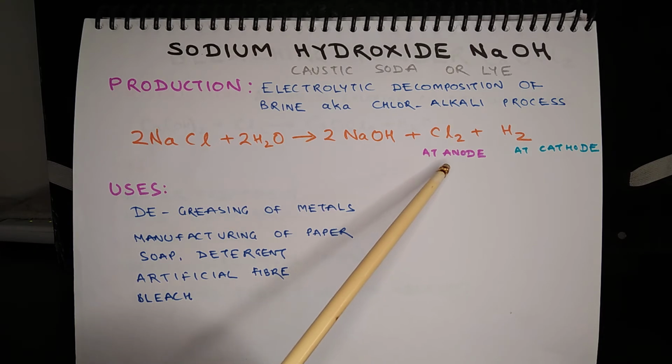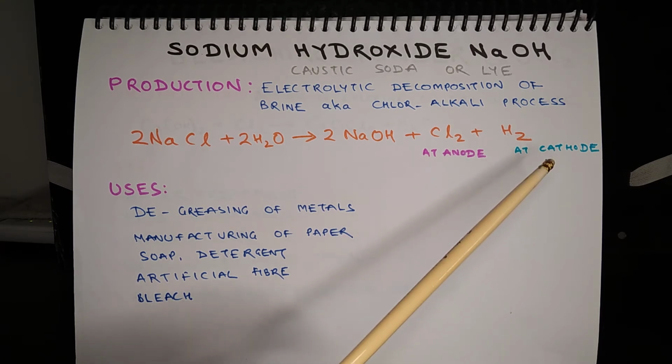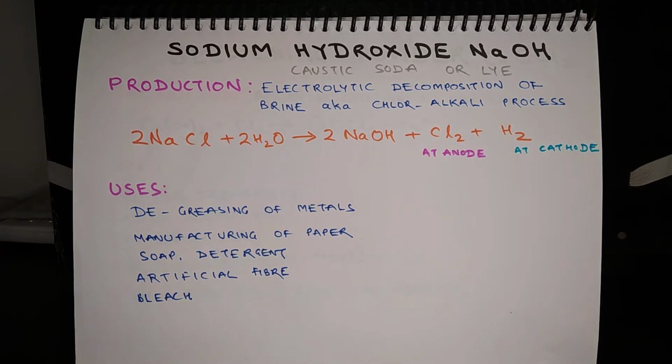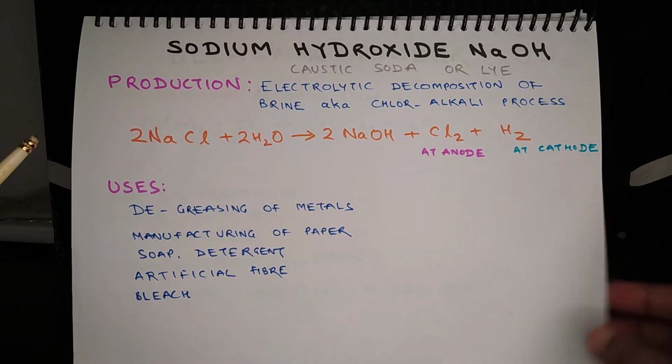Here chlorine is collected at anode and hydrogen is collected at cathode. Uses of sodium hydroxide are for degreasing of metals, in manufacturing of paper, manufacturing of soap, detergent, artificial fiber, and as bleaching agent.